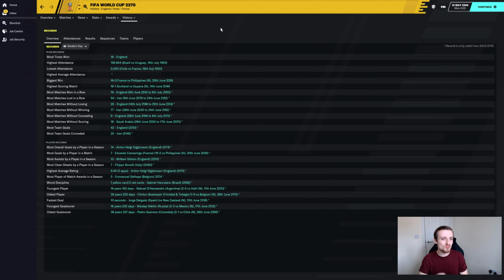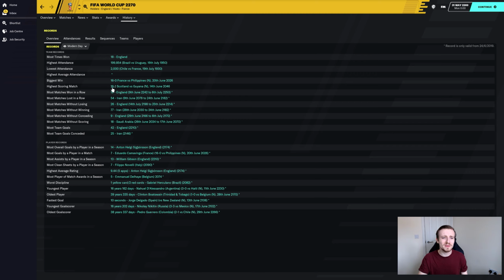Let's have a look at the records then for the World Cup. So apparently England have won the most World Cups. They've won 18. So that means since the beginning of the game, of course, the only World Cup England had was 1966, and they've since won 17 World Cups in 250 years. So that's pretty damn good going from England there. Any other big records? The biggest win in a World Cup was France with a 16-0 victory over the Philippines.